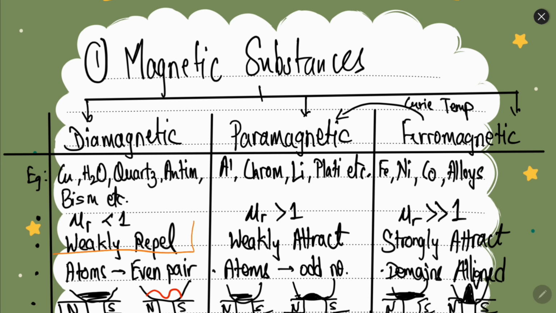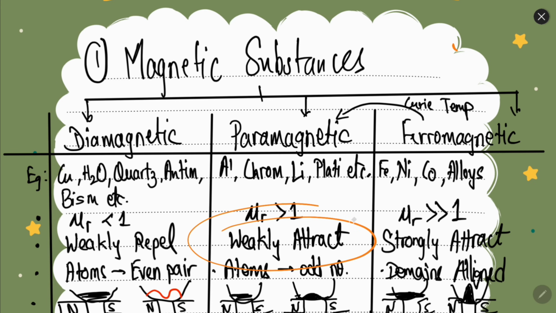Diamagnetic materials are the materials which weakly repel the external magnetic field. That is, if you have a bar magnet, and if you have a diamagnetic material, let's say copper here, this copper will get weakly repelled by this magnet. Okay, weakly, remember, not that much, but it will be weakly repelled by the magnet. So those materials are diamagnetic materials.